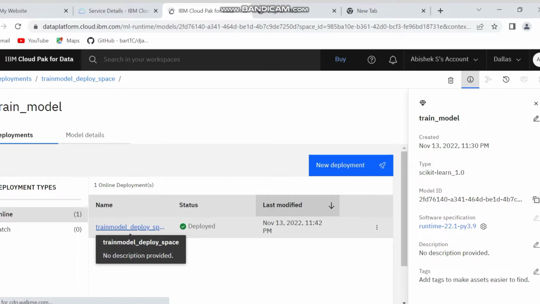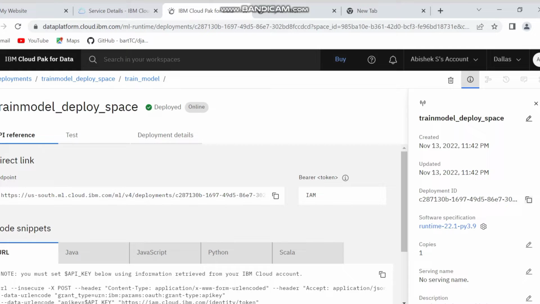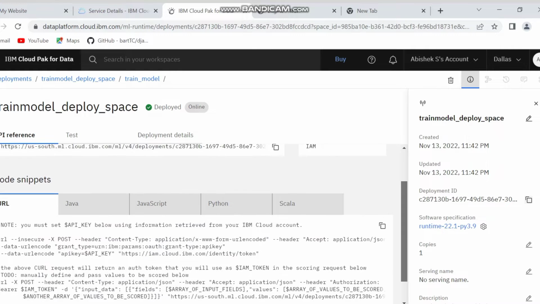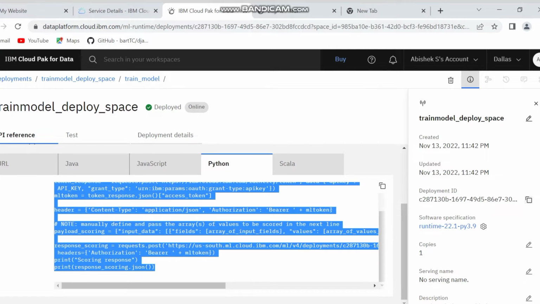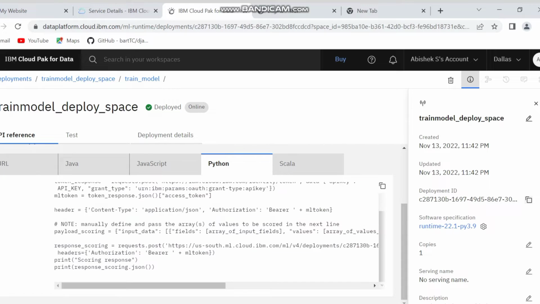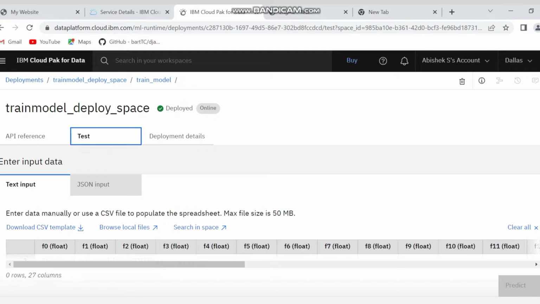This is the deployment space, and the deployed model is now online, as shown here. After this, the program for this deployment is shown. By using this code, we can connect the deployed model to the Flask application. Now this is the testing section, which is the most important part. We can pass the values here, and the test results will be shown after the process. After the prediction process is done, the results will be displayed. Let me show this result.